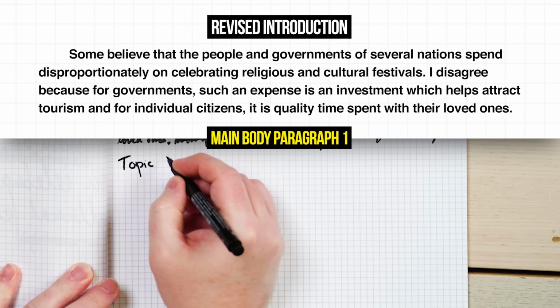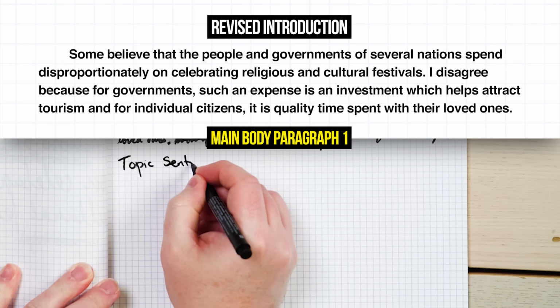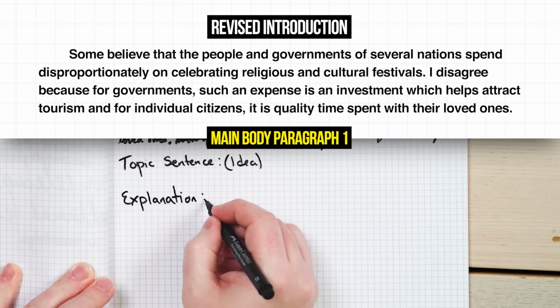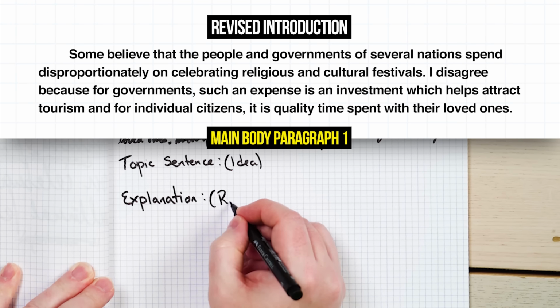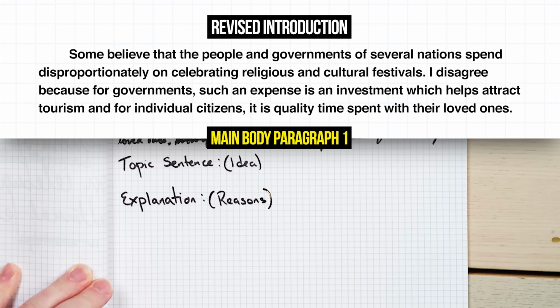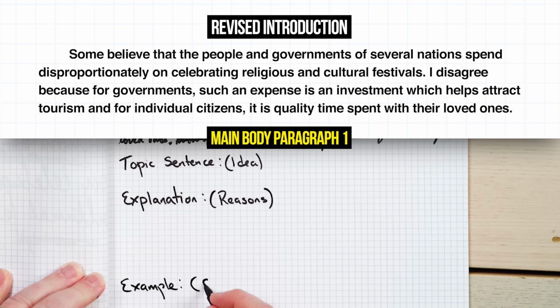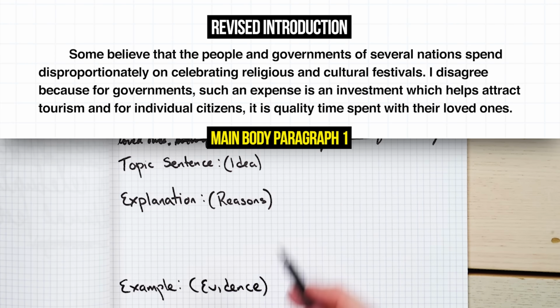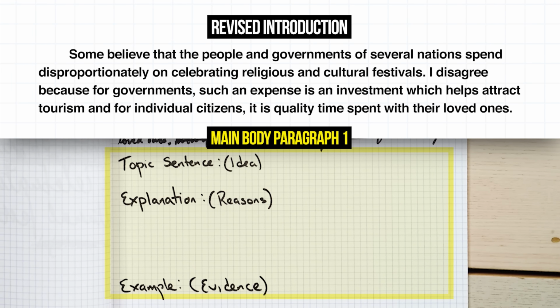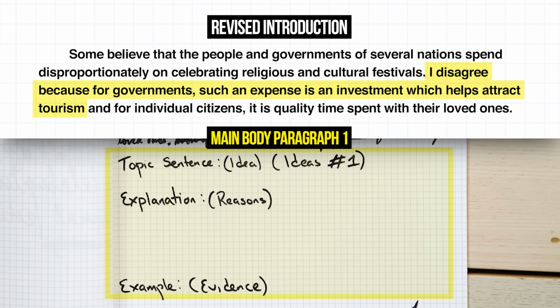So we will have first main body paragraph and it will have something called topic sentence. This is your idea. Then we will have explanation. This is your reasons, the reasons why you think this idea is true. And then here we will have your example. This is your evidence. You're proving that this is true. And this is going to be your first main body paragraph. So idea number one, put it in here.